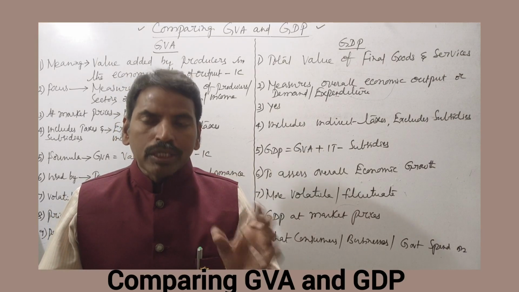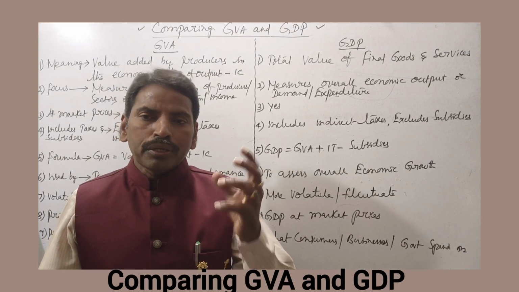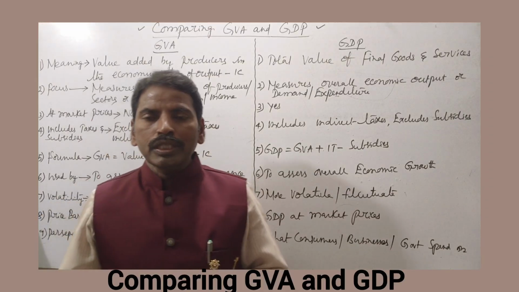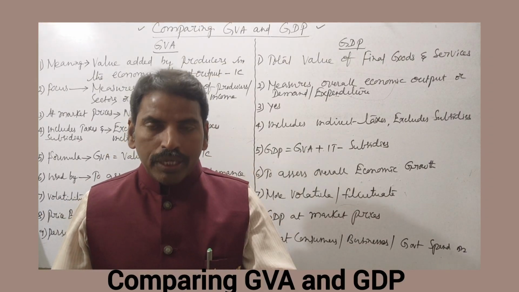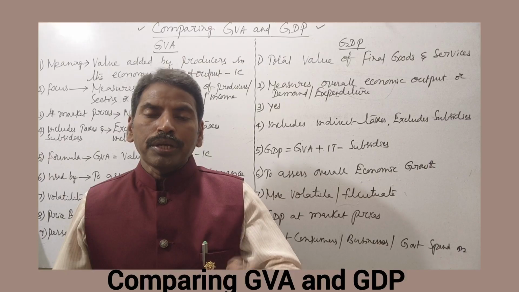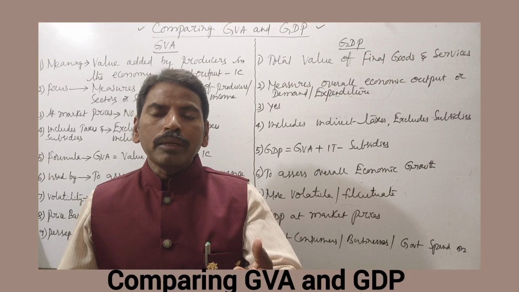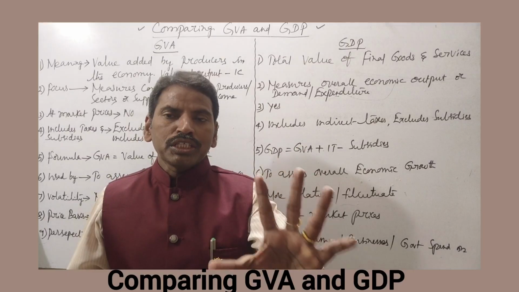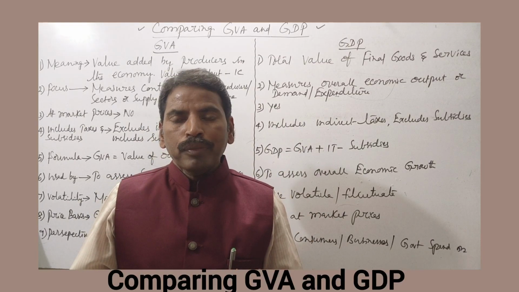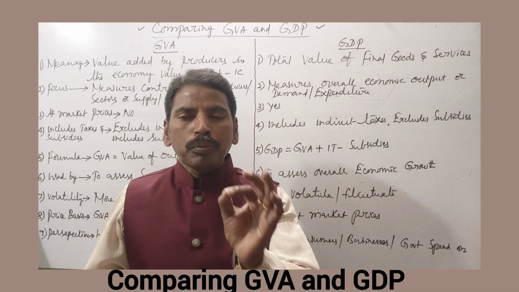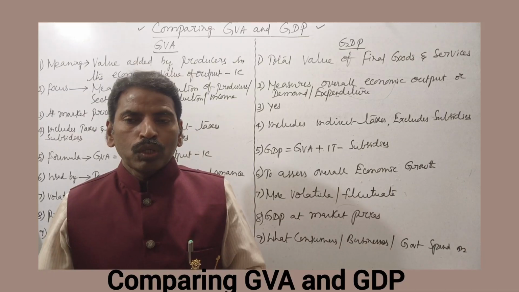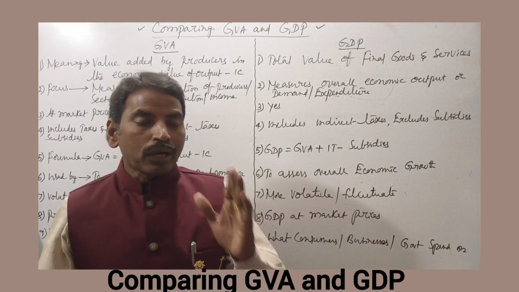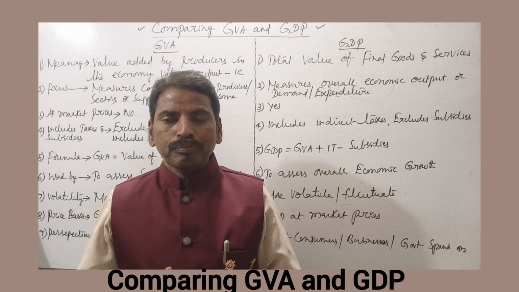National income is the total market value of all final goods and services produced in a country during a given period of time, usually one financial year, is known as national income. Here, two important concepts: one is gross value added, another one is gross domestic product.